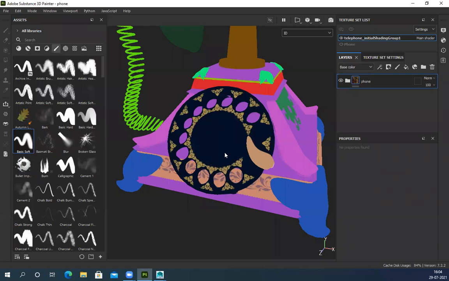So baking into an ID map and then selecting is way better and is the right way of doing it. Whatever you're creating in high poly, if you're not doing it properly in texture, then it will again reflect in your final output. So if you bake an ID map, that quality and your shape and size, snapping, everything will work perfectly.